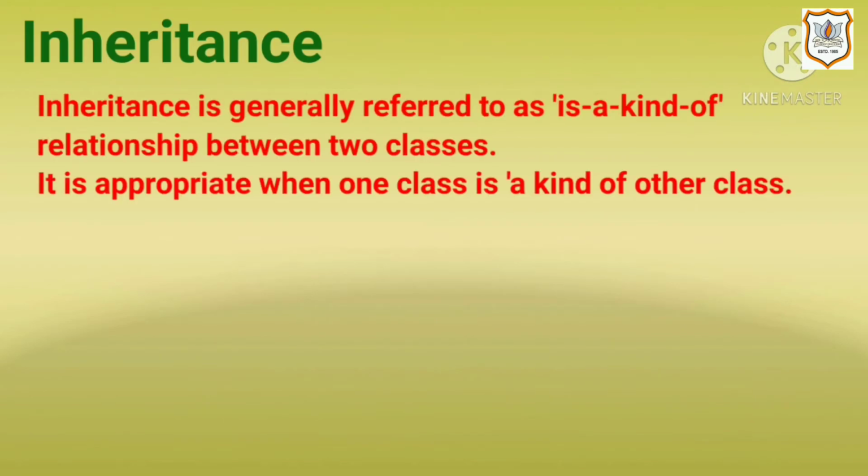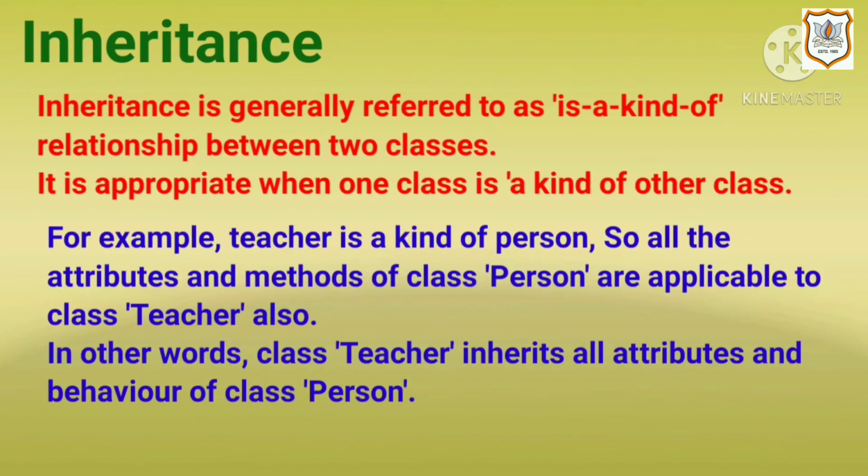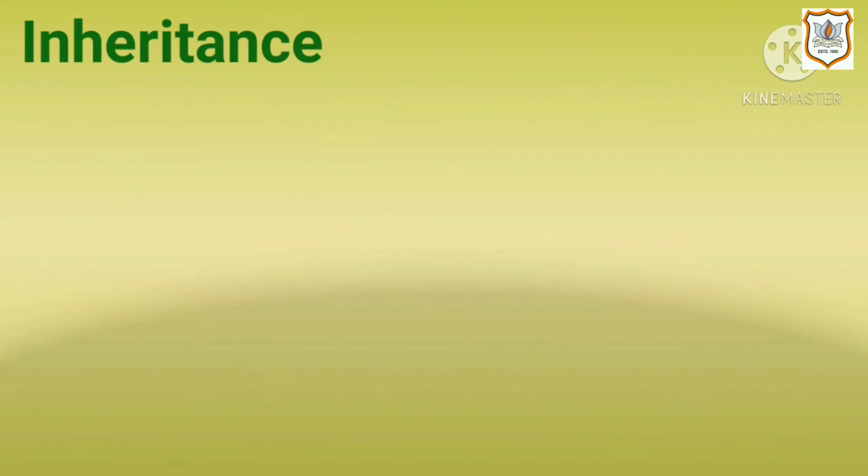Next topic is inheritance. Inheritance is generally referred to as an is-a-kind-of relationship between two classes. It is appropriate when one class is a kind of other class. For example, teacher is a kind of person. So all the attributes and methods of class person are applicable to class teacher also. In other words, class teacher inherits all attributes and behavior of class person.